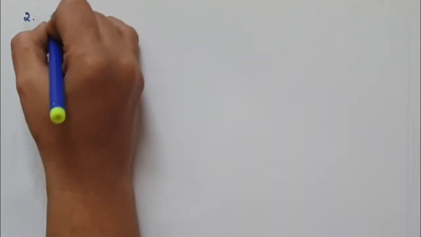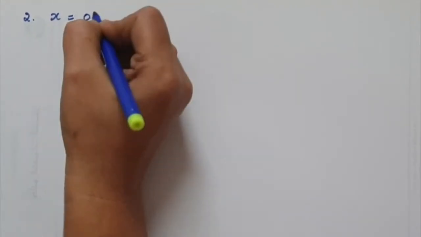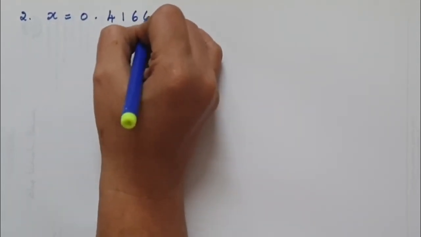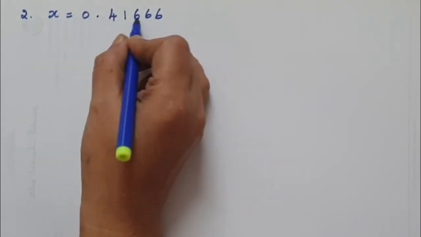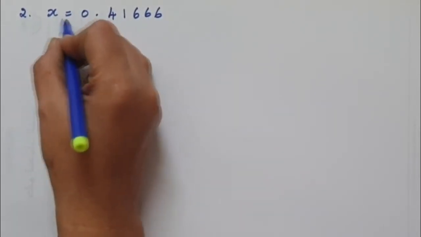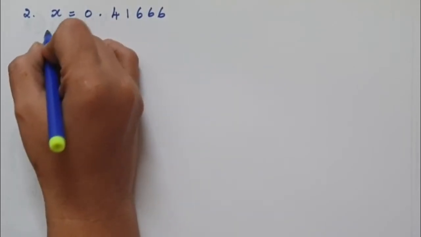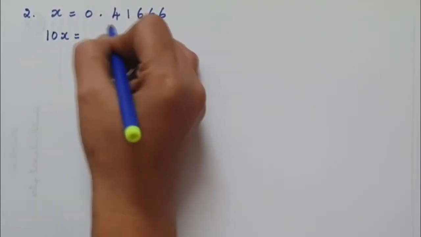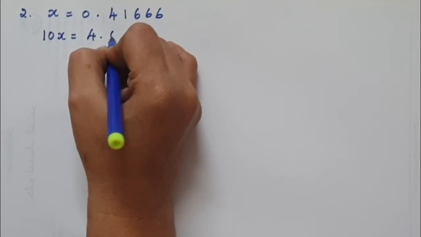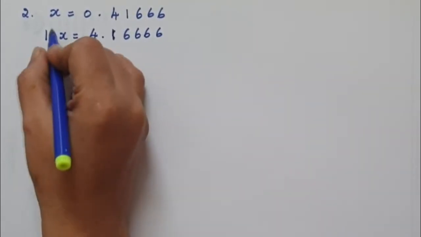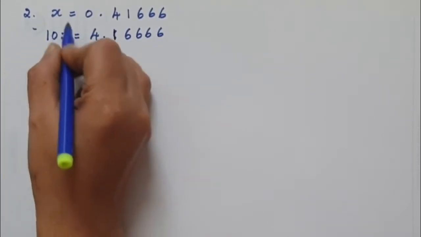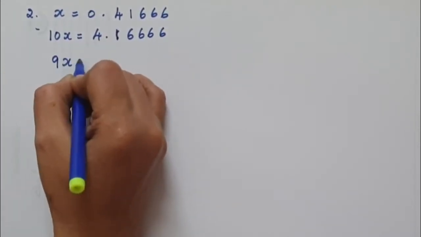Second question. Suppose x equal to 0.41666. If it is like this, again, this is a question. We have to write this as a fraction. So I've taken it as x. So now again multiplied by 10. 10x will be equal to 4.16666 goes on.